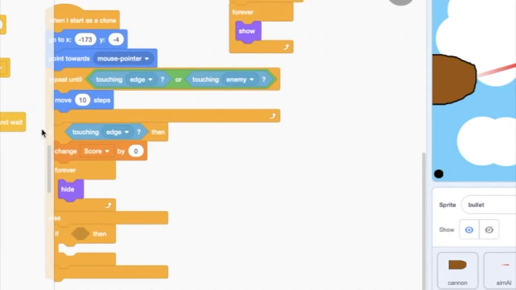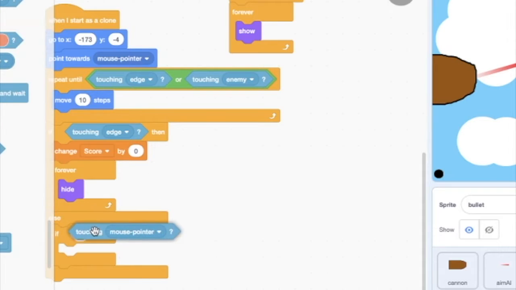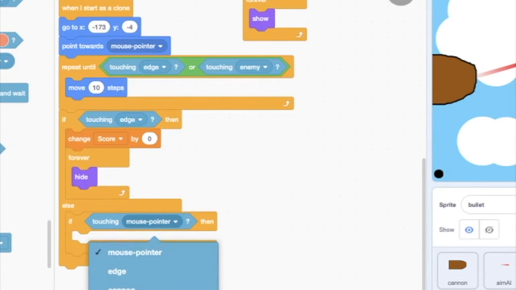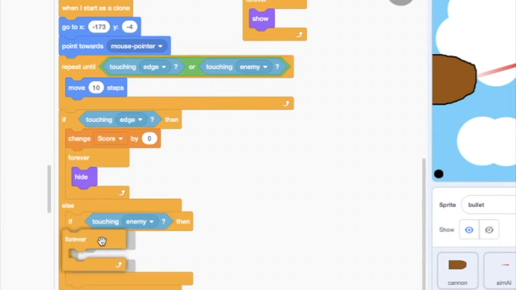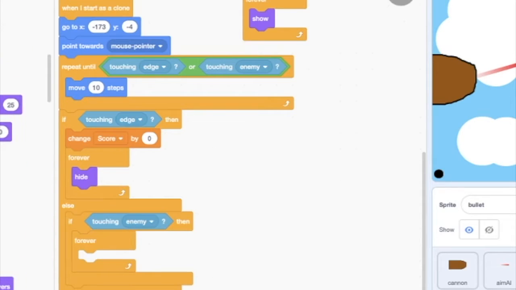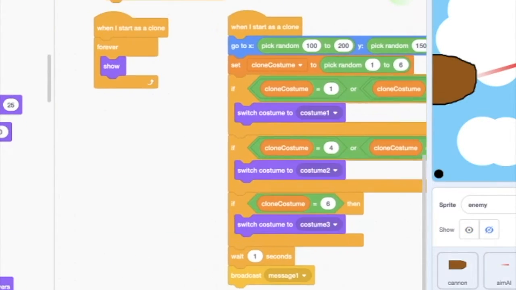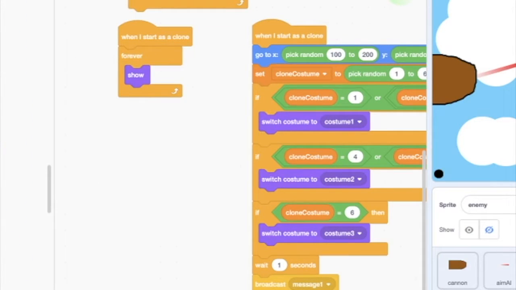So we're gonna say if touching enemy, then forever hide. So when I start as a clone, basically what it's gonna say is,